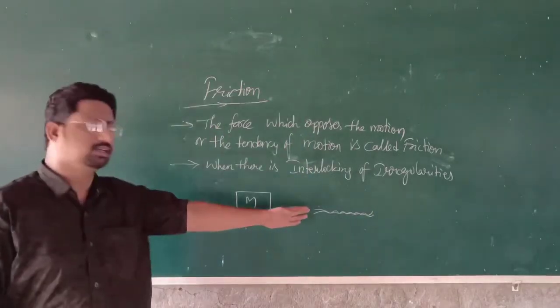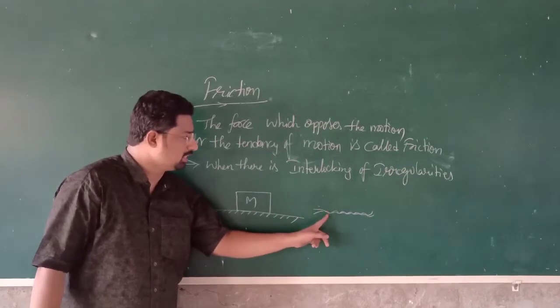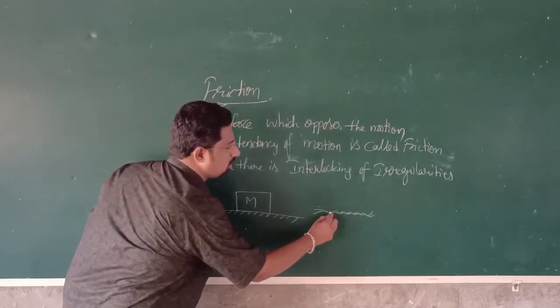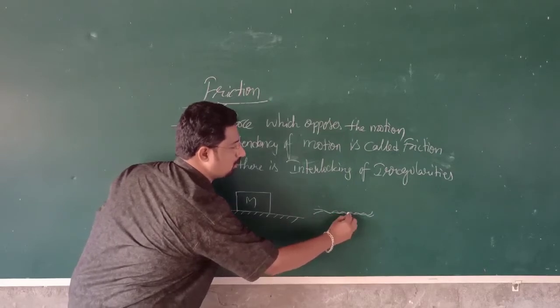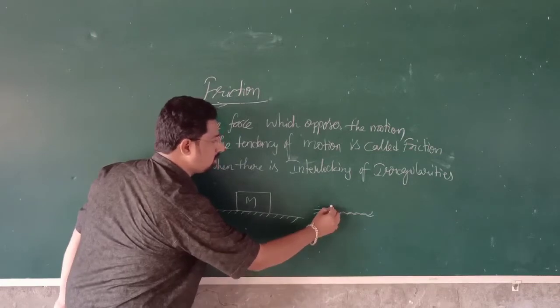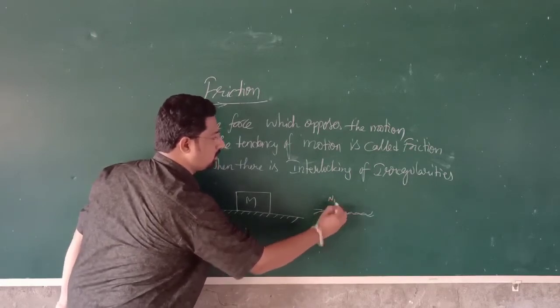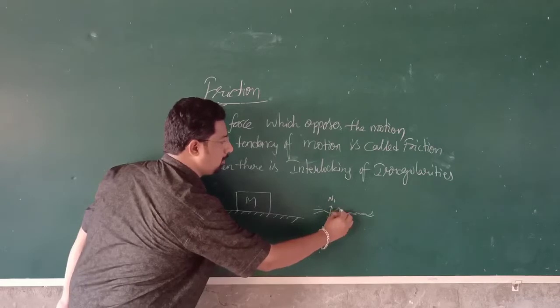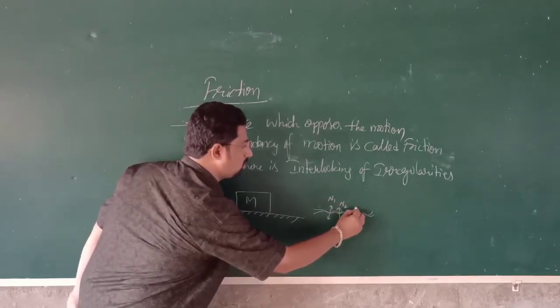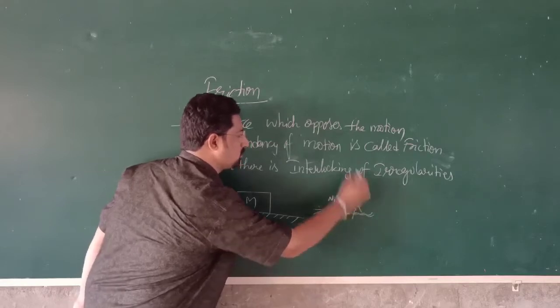Because of this interlocking, some contact forces will be developed. Let the contact forces be N1, here N2, and here N3, like this.